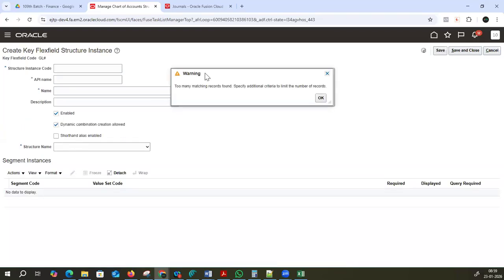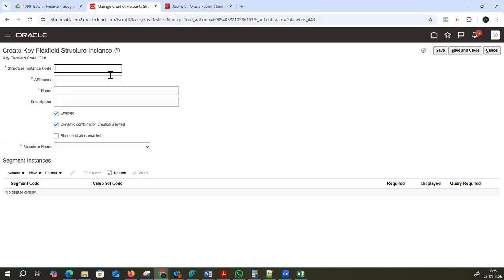And again, you can see whatever structure, 109 COA structure instance. Copy this, tab out, paste it. Here you can see enabled, dynamic combination creation allowed.